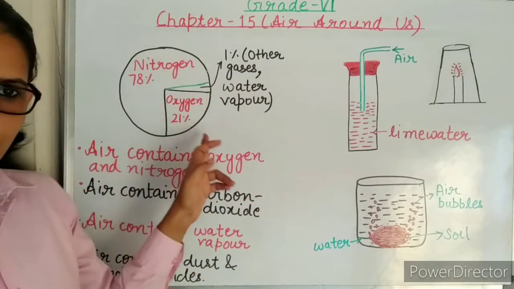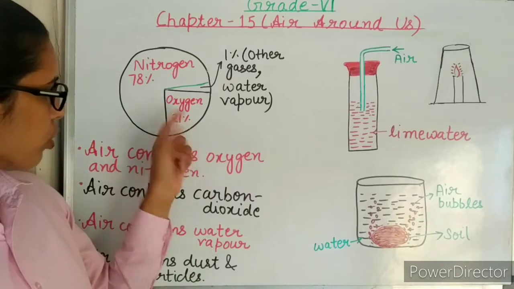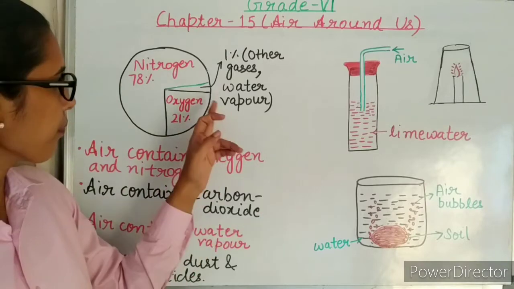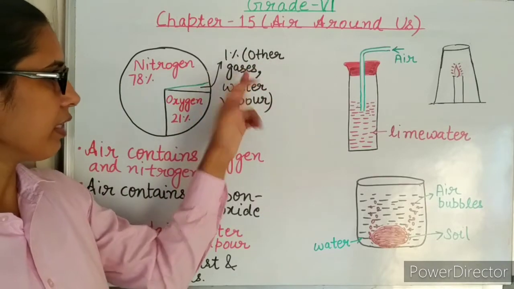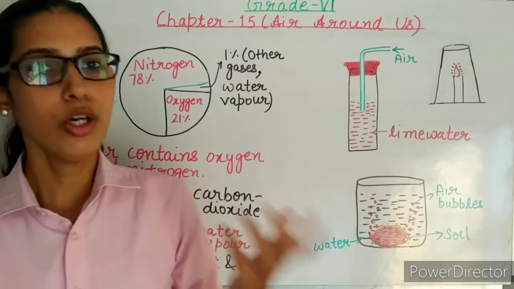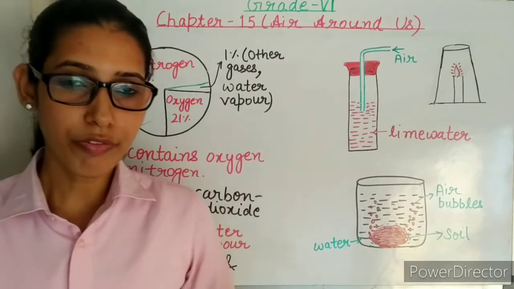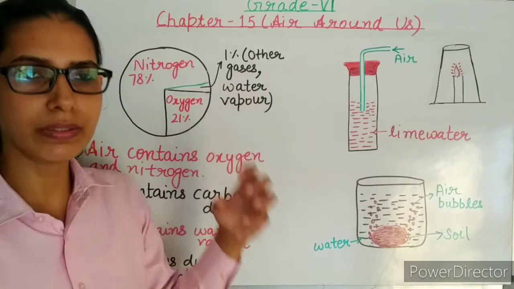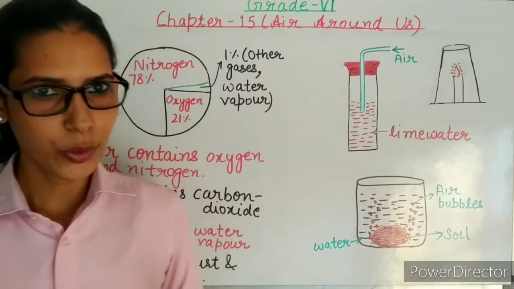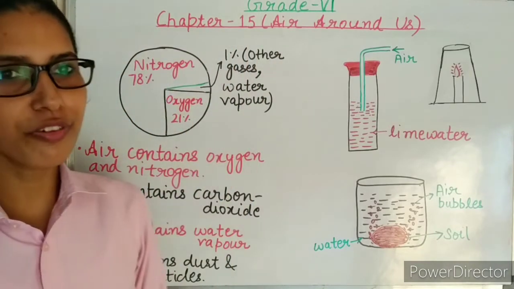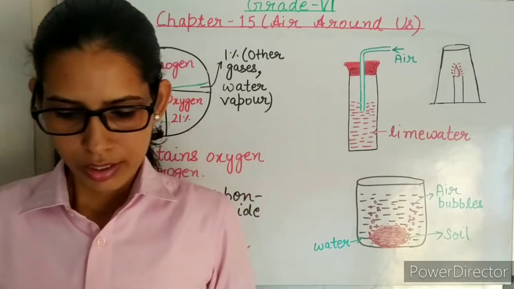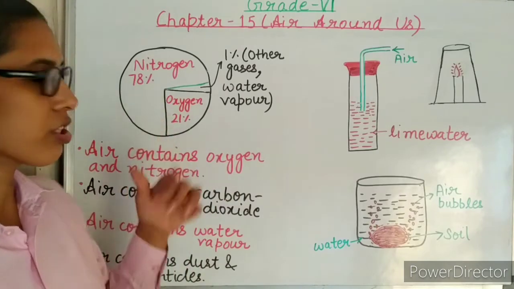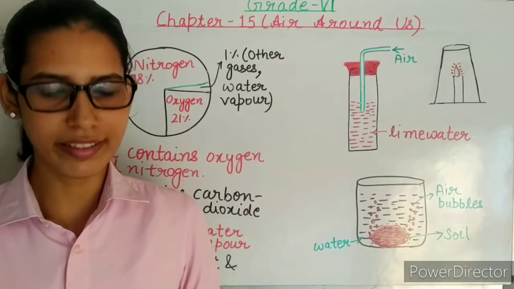Here you can see the composition of air. In the atmosphere, the amount of nitrogen is 78% and oxygen is 21%. The remaining 1% consists of other gases like carbon dioxide, ozone, helium, neon, sulfur dioxide, carbon monoxide, etc. This 1% also contains water vapors, dust particles, smoke particles. So this was all about the composition of air. We call oxygen the active component of air and nitrogen the inactive component of air.